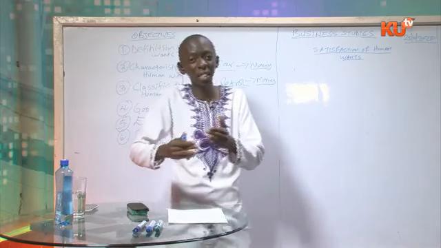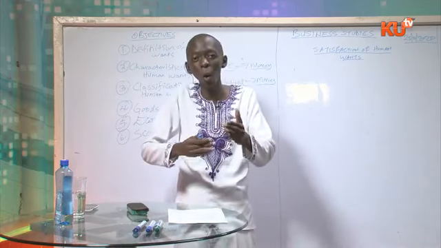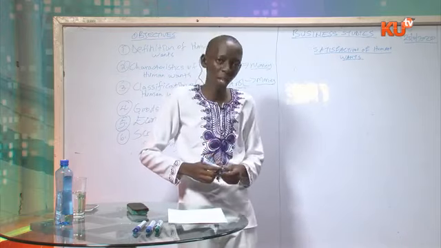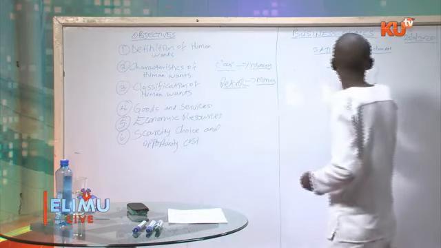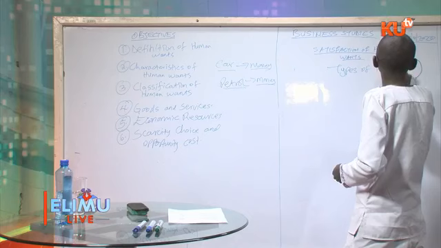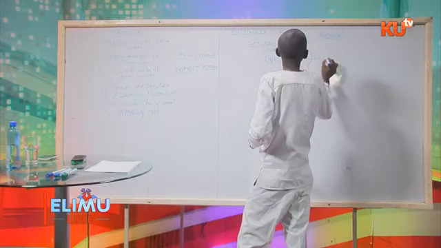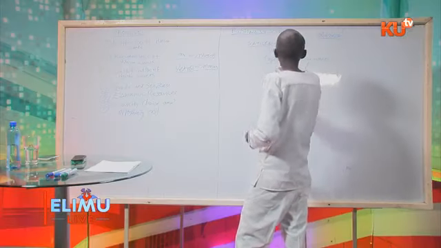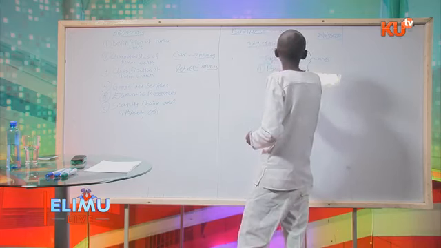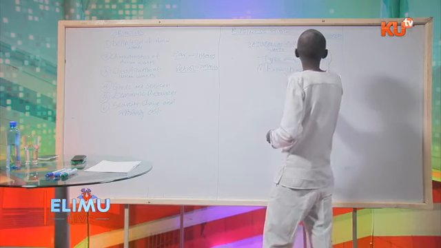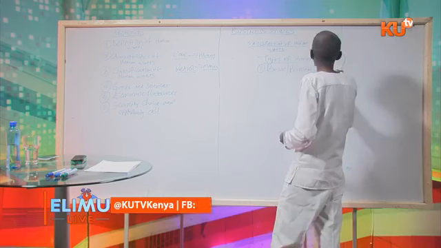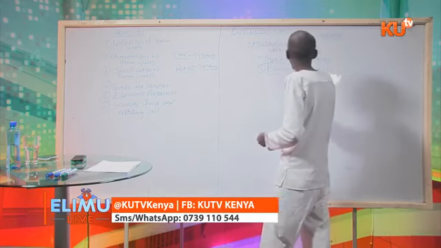From that, we can classify our wants into two types. One, basic, also known as primary wants.